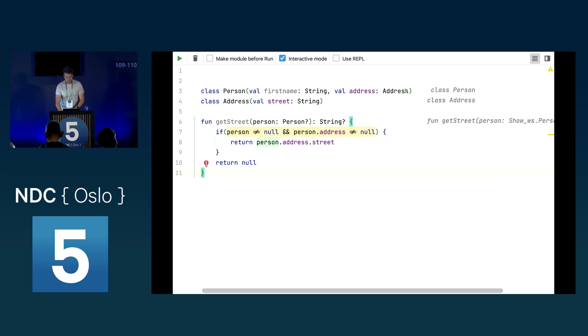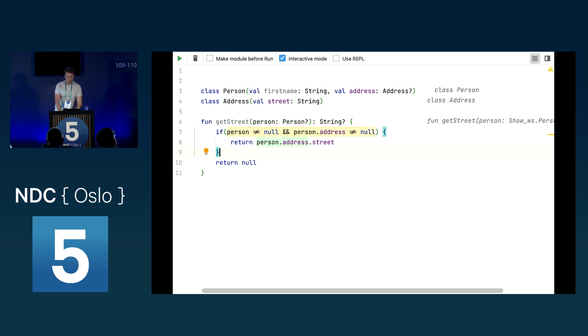Now, but let's change this address to also be nullable. As you can see, in IntelliJ we have checked for this address to be not null and for the person to be not null. But Kotlin tells you, well, you're making things way too difficult. You can make this much easier. So we can use safe calls instead.